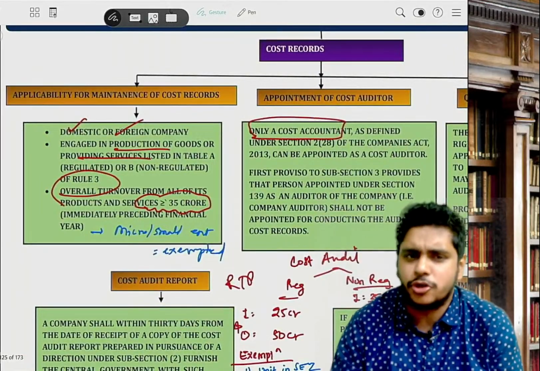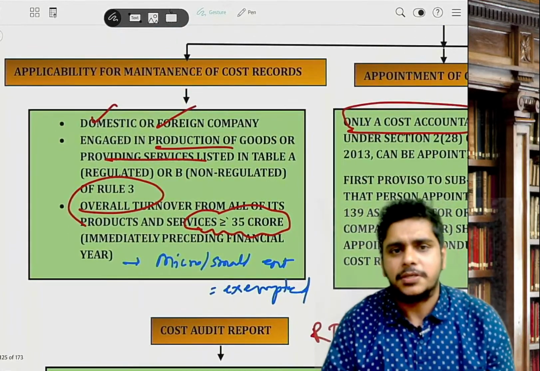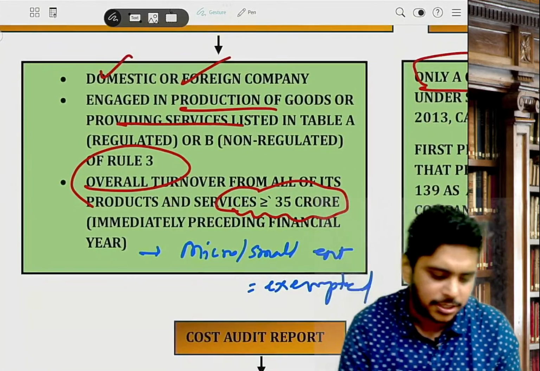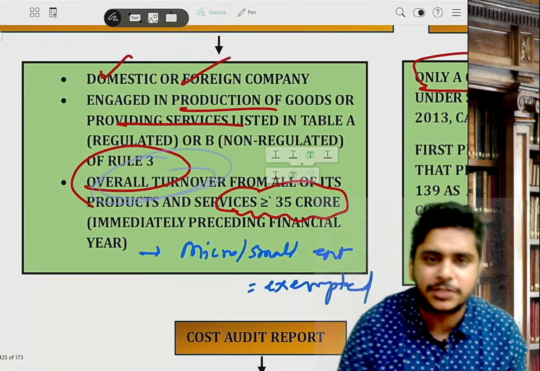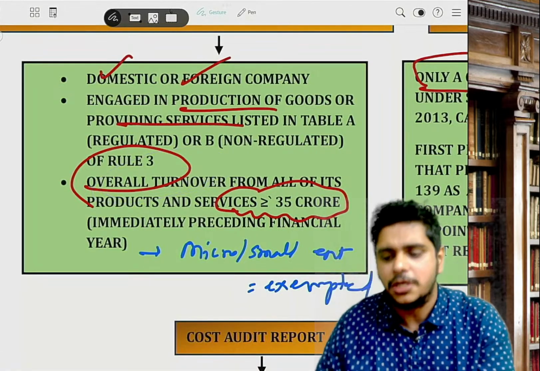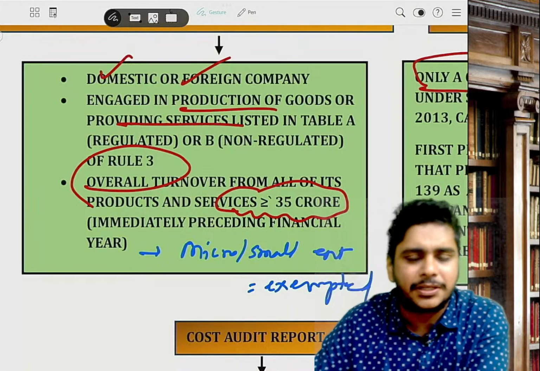Okay, 147. Last answer, 148. Cost records and cost audit. Very simple. So cost records. Every company, whether domestic or foreign company, your turnover should be minimum how much? Minimum 35 crores. So if your overall turnover is minimum 35 crores, then you need to maintain cost records.